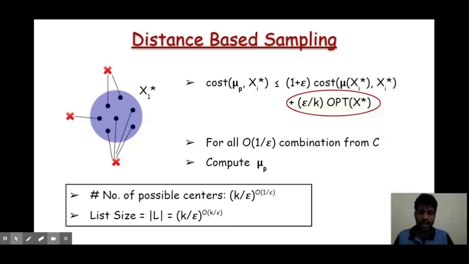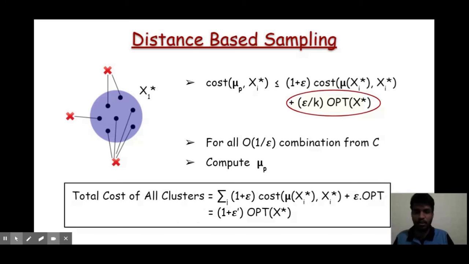So the list size is still a function of k and epsilon. Now let us analyze the cost of these clusters. If you sum the cost of all the clusters, we get a 1 plus epsilon approximation for the entire clustering. This completes the algorithm for the list k-means problem.